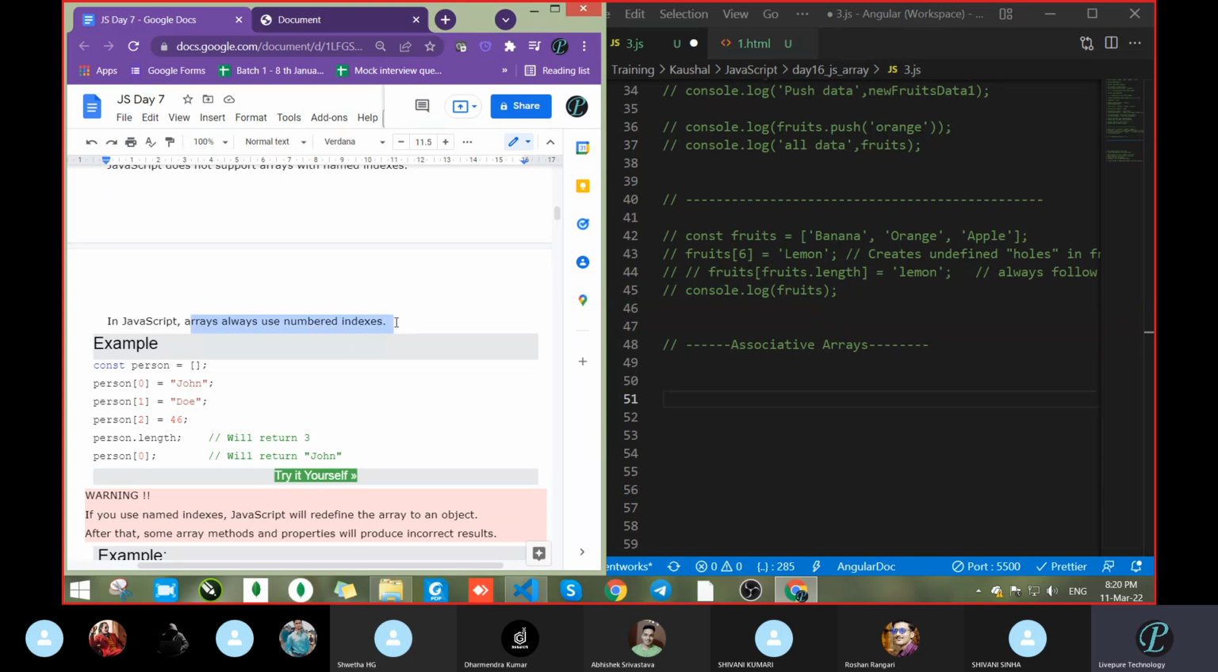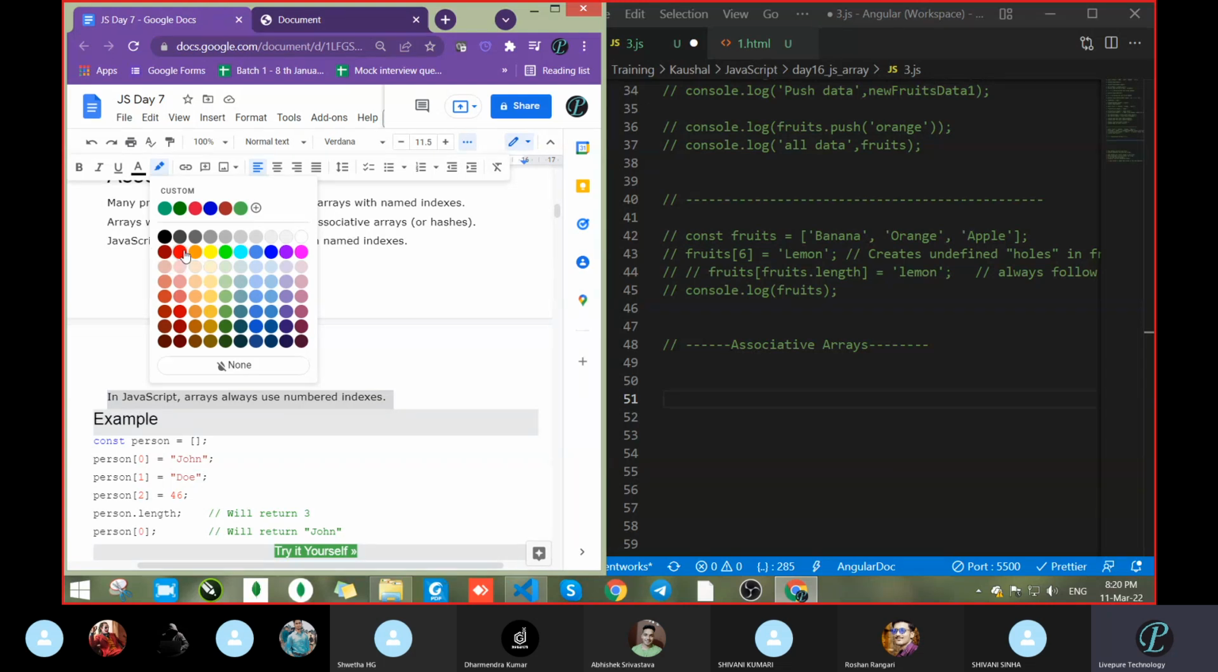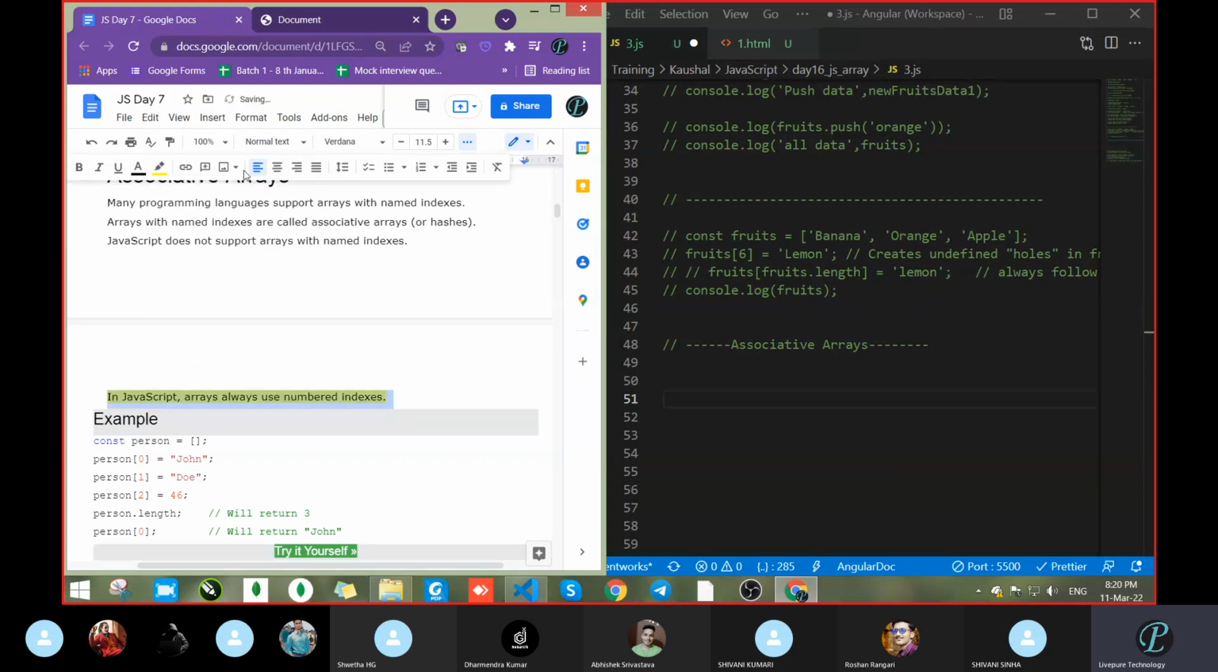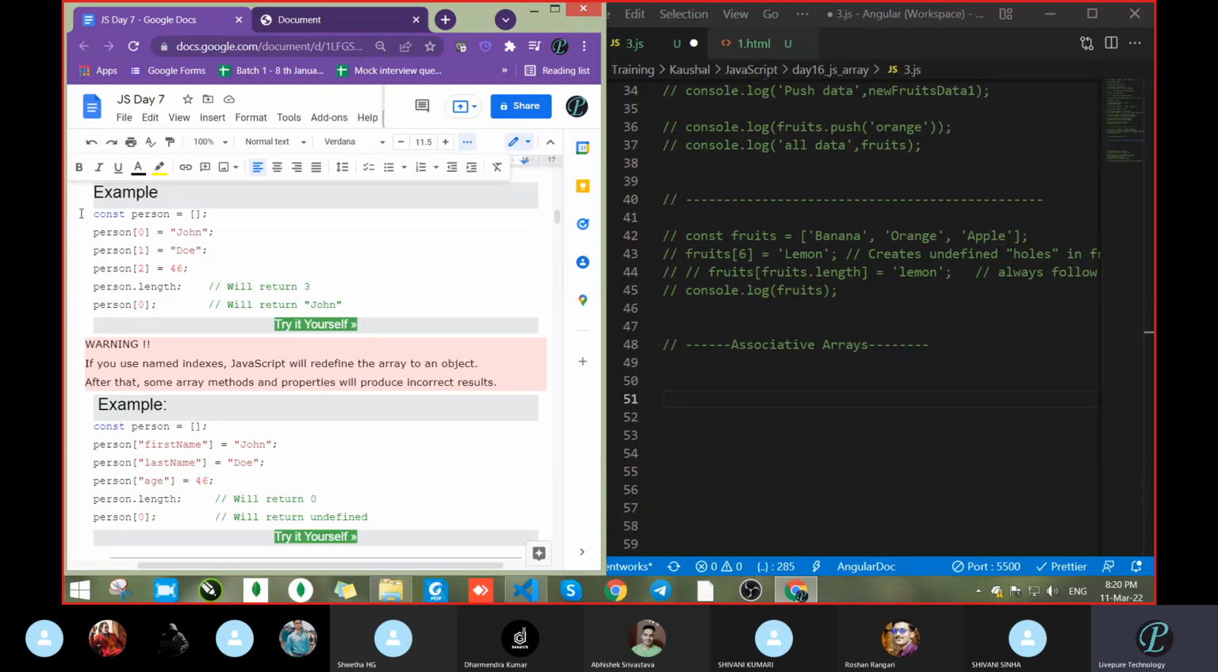We had learned this thing or not? Arrays are always numbered index. Yesterday we had discussed. We had discussed or not? Please confirm. Yes, sir. So we had discussed that. And the next, object has the named index. So in JavaScript the array is not supporting the named index. Fine. So let's see what we are going to do.